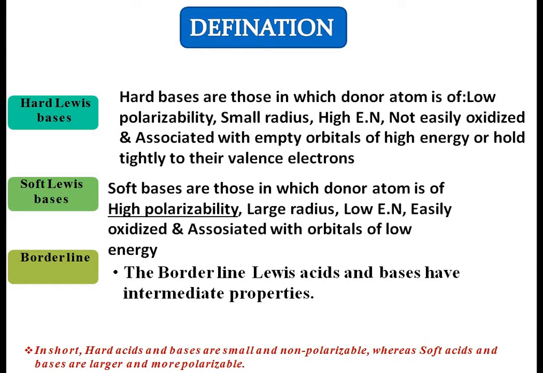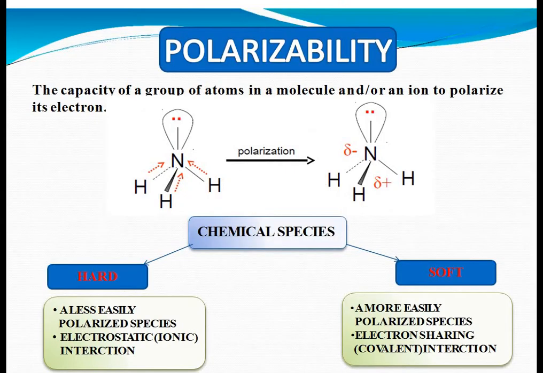All of the above discussion shows that hard acids and hard bases are of small size and have less polarizability, and soft acids and soft bases are of large size and have greater polarizability.